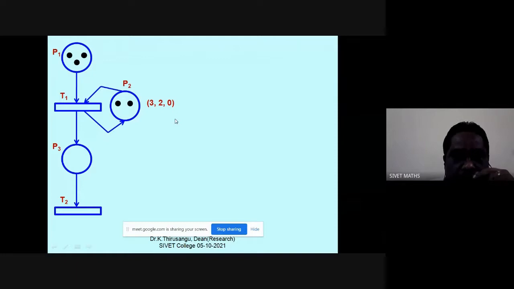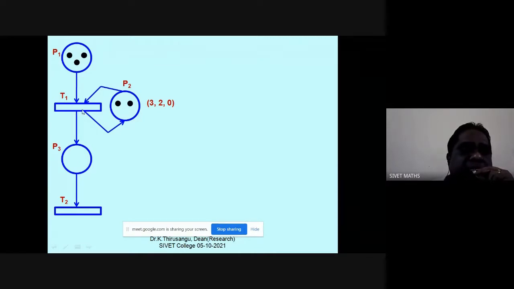Right now, which transitions are eligible, that is, enabled? For transition T2, the input is P3. There is no token in place P3, therefore T2 is not enabled. But what about T1?